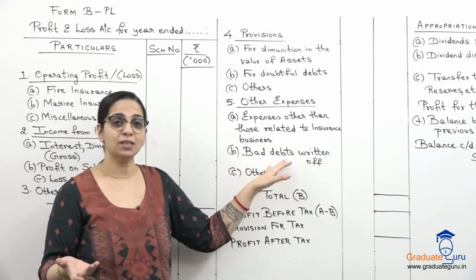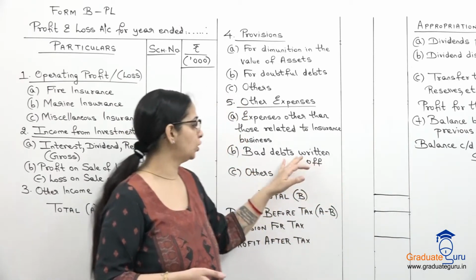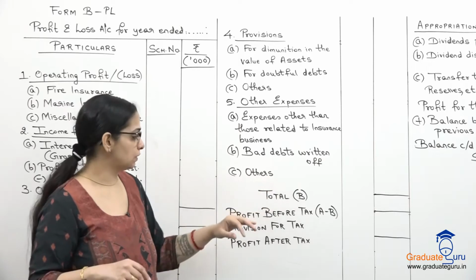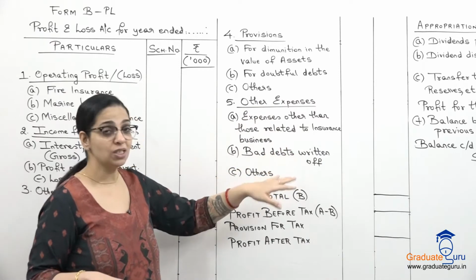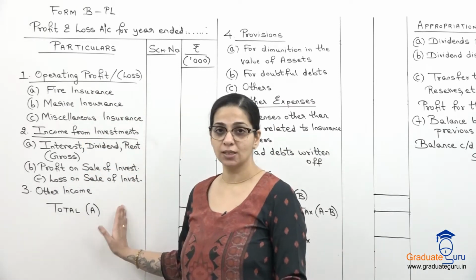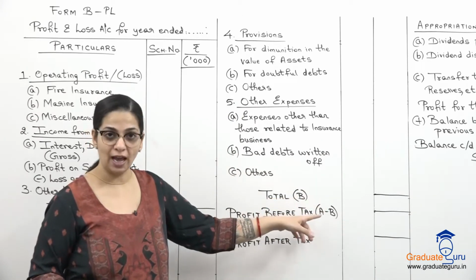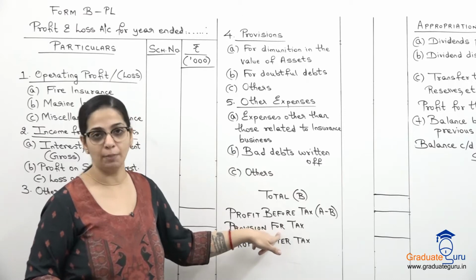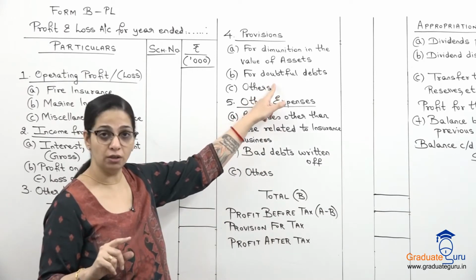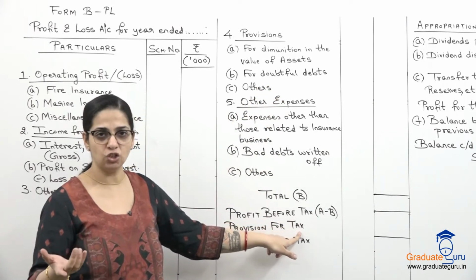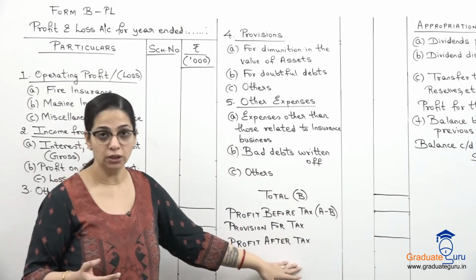If there are some bad debts written off, again if it is not specific to a particular type of insurance, then we'll show it over here, and any other expenses. Total you will take of the provisions and the expenses. Once you subtract from your income, that is A, your expenses B, you will get profit before tax, and provision for tax we will show here. So just because the name is provision, don't make the mistake of putting it above. Provision for tax, whatever percentage is given, we'll calculate at this point. This will give us our profit after tax.